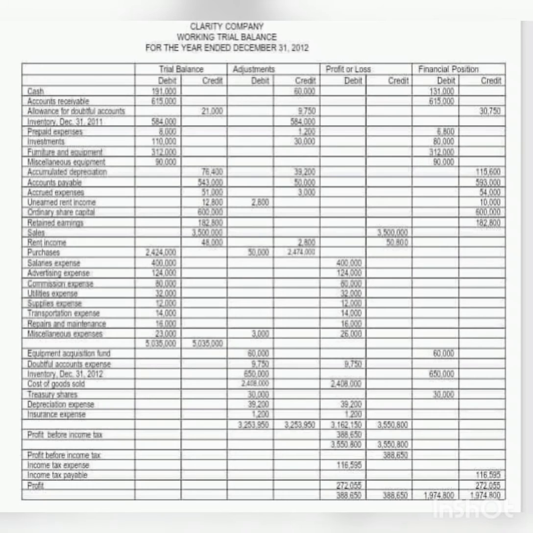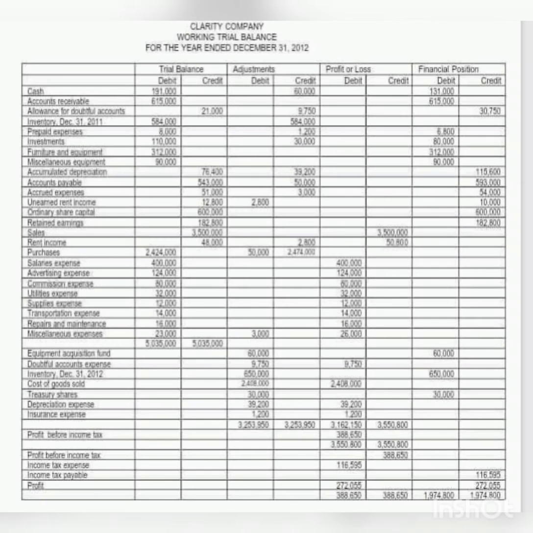Profit or loss debit total is 3,162,150, while credit is 3,550,800. To balance, subtract 3,162,150 from 3,550,800. So we have 388,650. Add it on the debit side, or whichever is lower. That 388,650 is what we call profit before income tax.